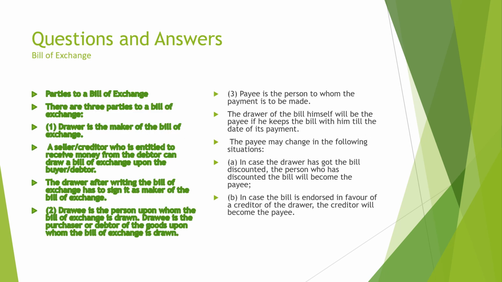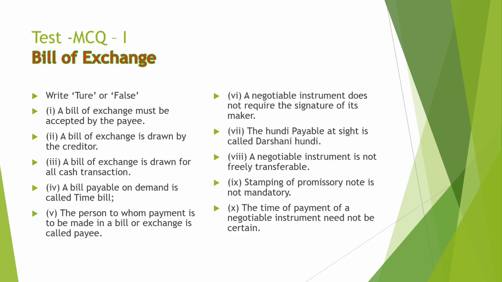Another question: how many parties are there in case of a bill of exchange? There are mainly three parties: drawer, drawee, and payee. The payee is the person to whom the payment is to be made. There are certain situations when the person may change. Most of the time the drawer is the payee, but when the bill is discounted with a bank and endorsed, the party will be different.